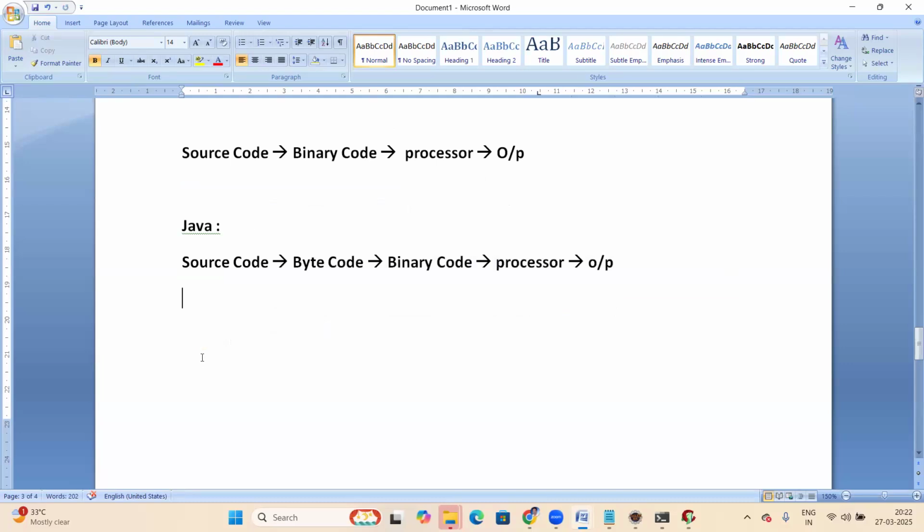So why was this bytecode introduced here? In Java, bytecode was introduced to make Java an independent platform, right?